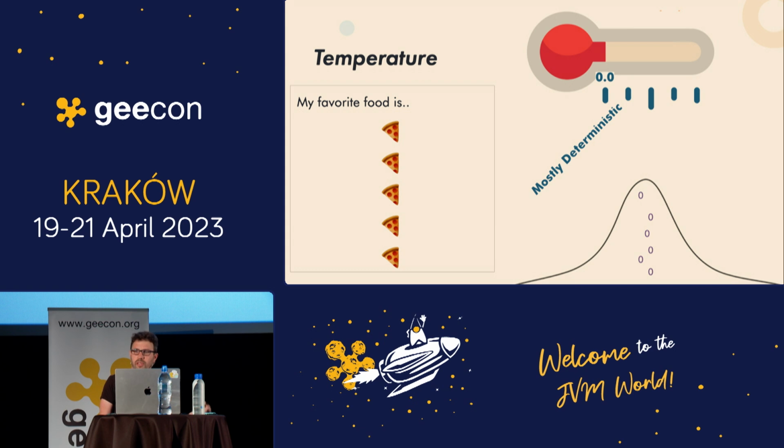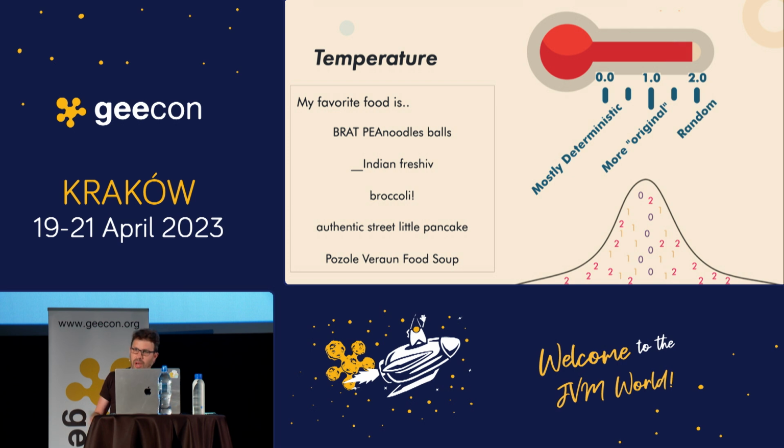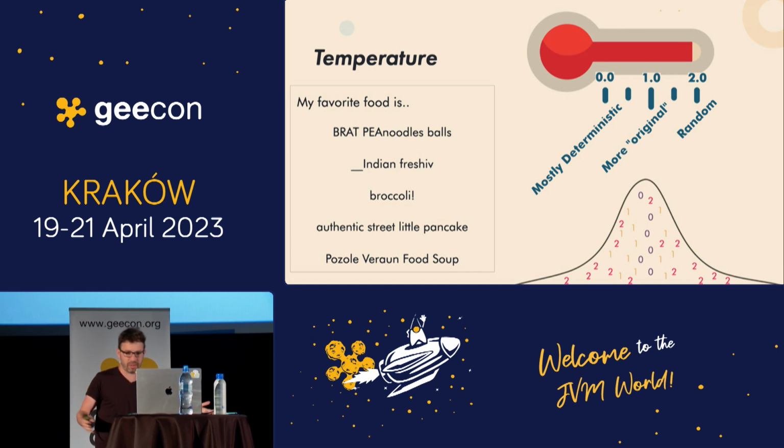Now, if we increase the temperature a little to 1, it becomes more original. So if you ask the bot, "my favorite food is," it can be either pizza, sushi, or hamburger, and you can get many different answers. You get more from the sides of the distribution. If you put it to the maximum, 2, you get random answers, like bread balls or Indian fish, I don't know, whatever. Whatever anybody puts there can be an answer.